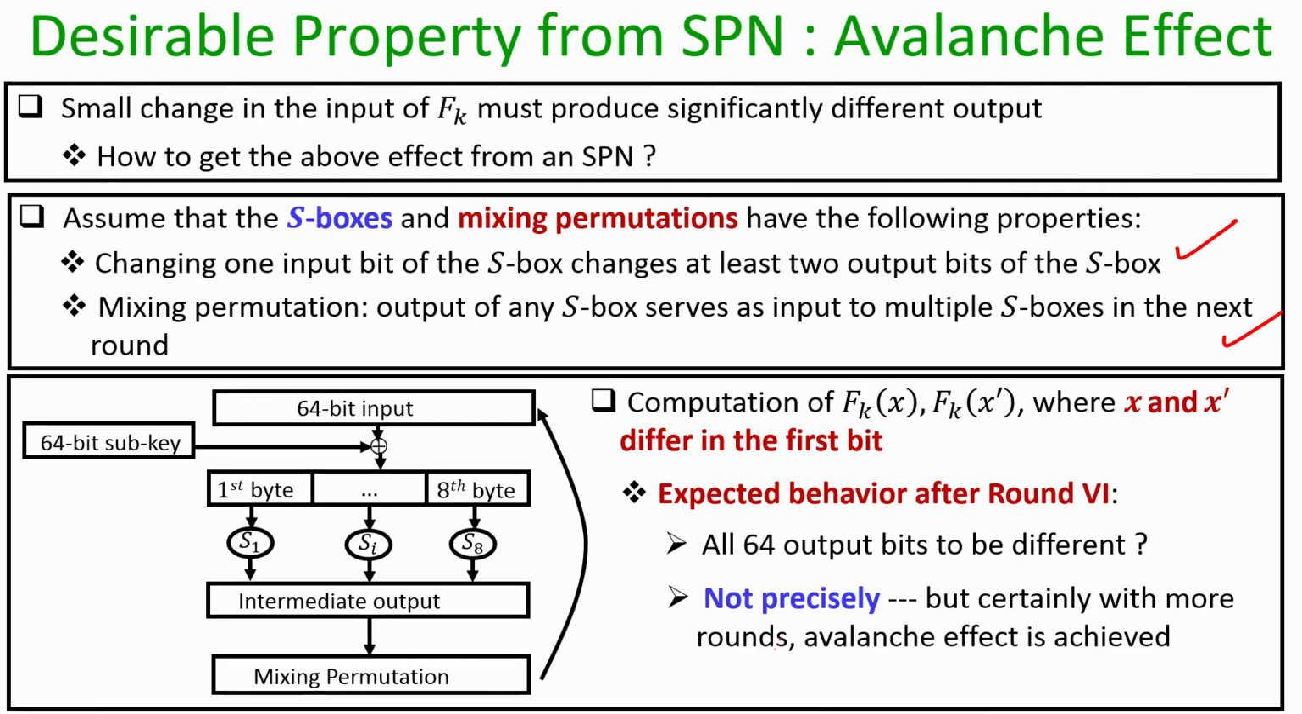But it turns out that if we execute the SPN with this special type of S boxes and special type of mixing permutation for a sufficiently large number of iterations, then the avalanche effect is achieved more or less. So that gives you an idea that the S boxes and the mixing permutations which we are going to deploy in the SPN cannot be any arbitrary S boxes or any arbitrary mixing permutation. They need to have certain nice properties to ensure that the resultant keyed permutation which we are constructing indeed behaves like a truly random permutation or a pseudo random permutation and satisfies the avalanche effect.